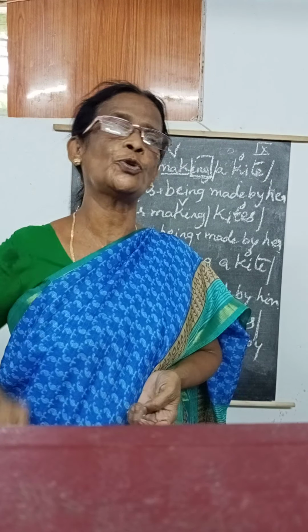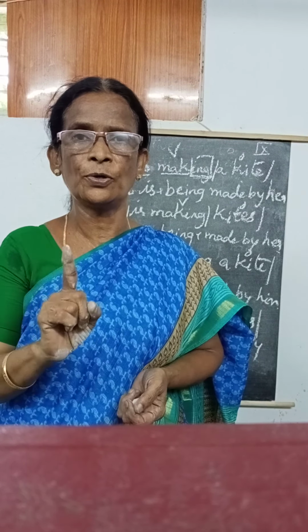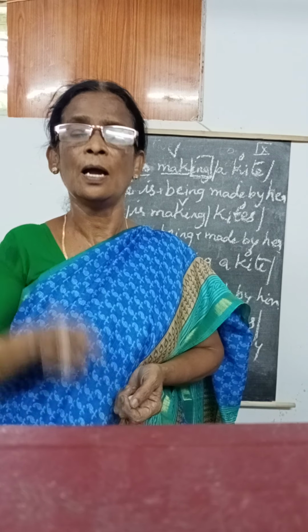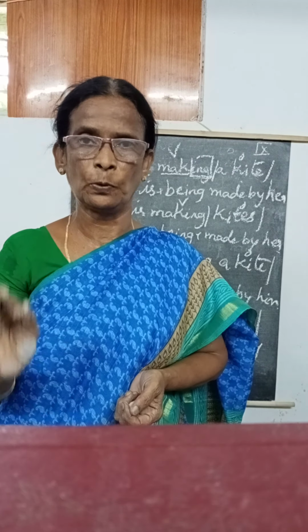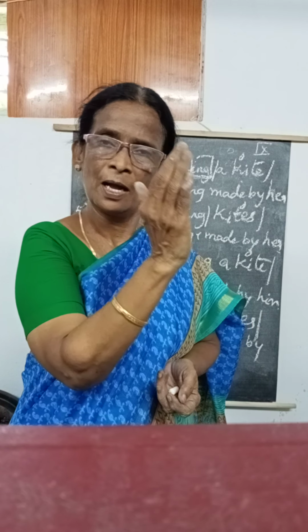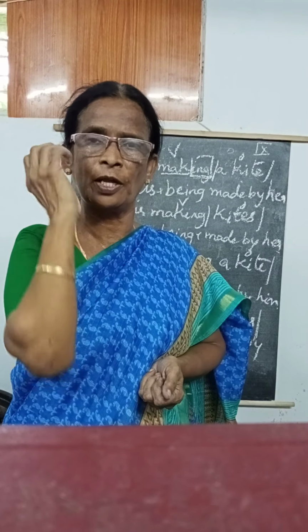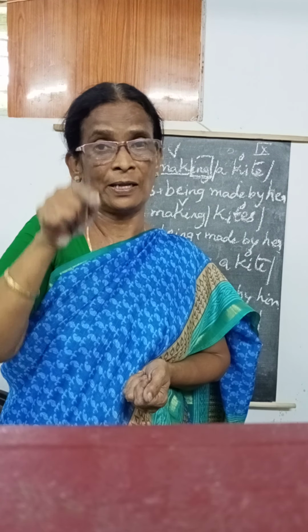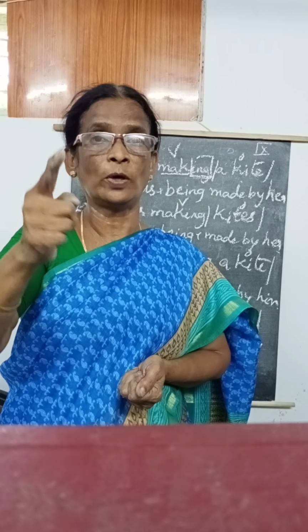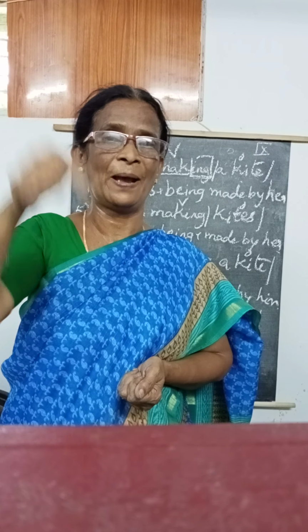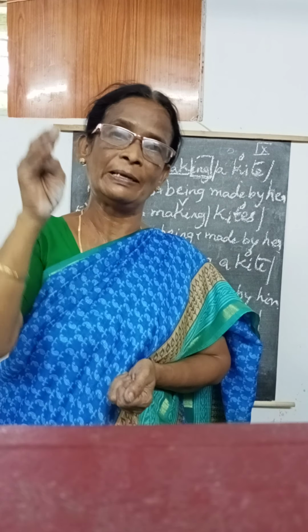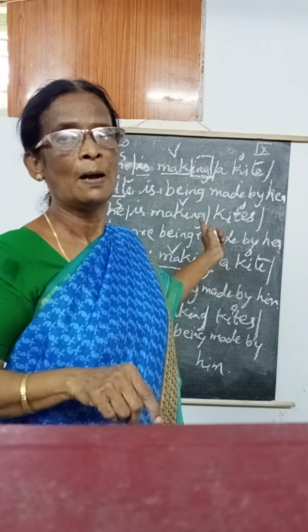So out of all, what you have to remember means, you have to think about whether the object is singular or plural. Then you come to the verb. Verb is in which tense? With the help of these two only, we are using the helping verb, then past participle. Active voice means the subject does the work, and passive voice means the subject receives the work. That's why we are using the by. Okay, ma?